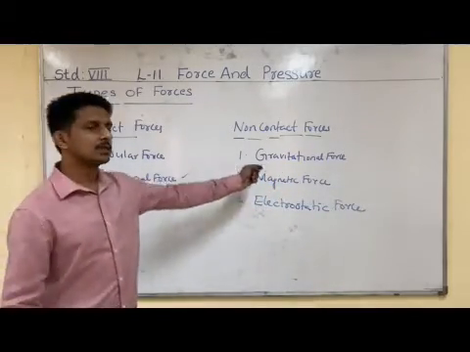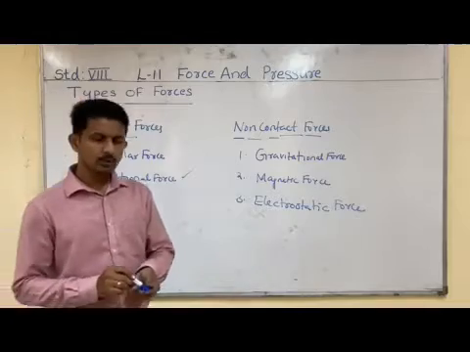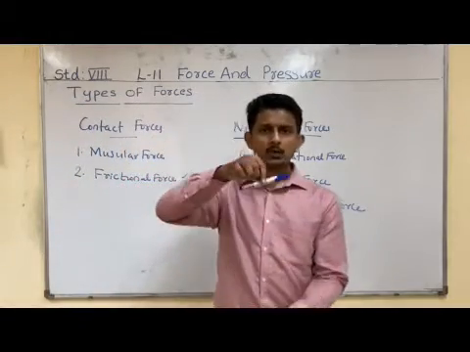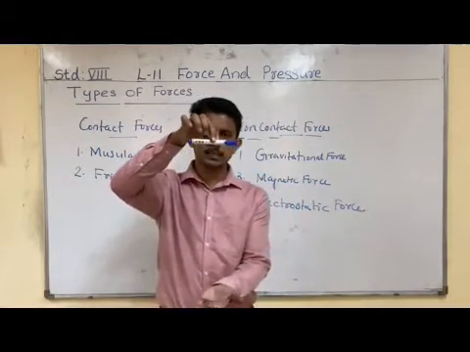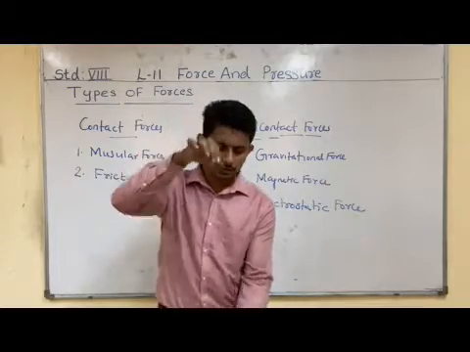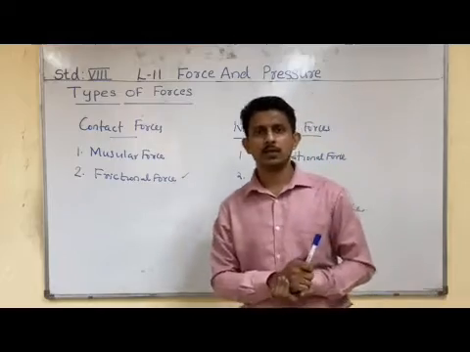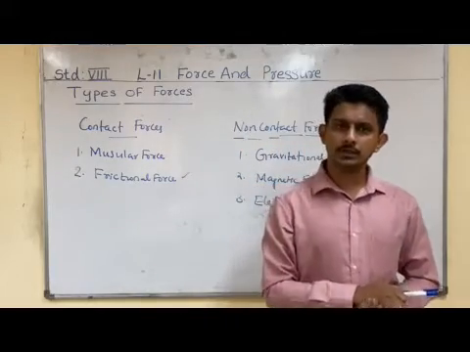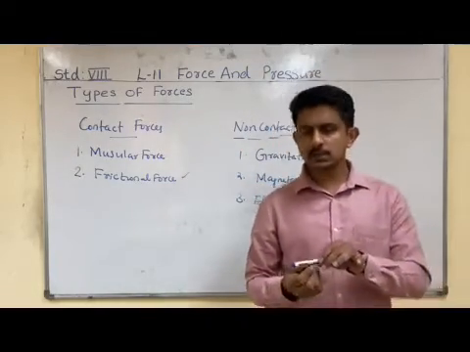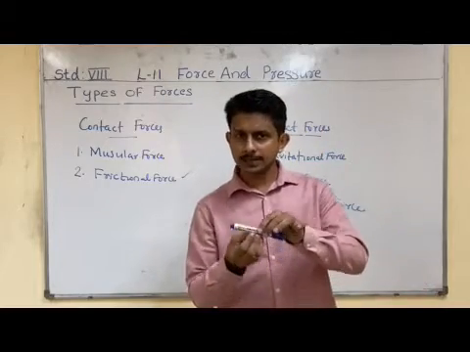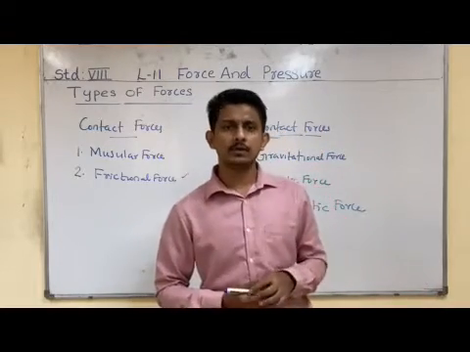Let us see what this gravitational force is. Suppose I drop this object from a certain height. You can see that this pen I dropped is falling in the downward direction. It will not go in the upward direction. Why is it falling in the downward direction? Of course, something is attracting this object in the downward direction.